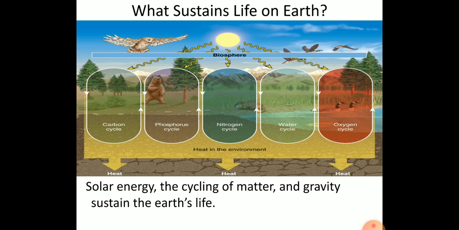The next question: why does life exist on the earth's surface? The main reason is solar energy. The green plant converts the radiation energy into chemical energy through a mechanism called photosynthesis. From that the plant produces its food. This mechanism helps all organisms to sustain on the earth's surface.